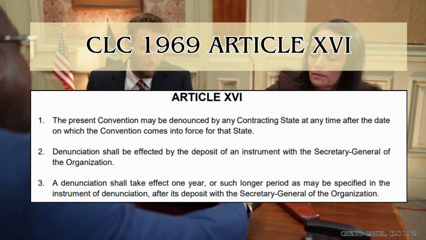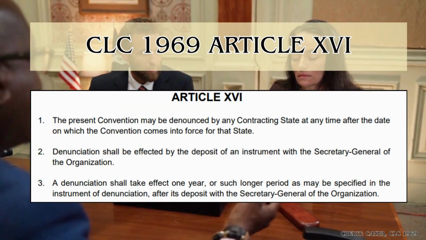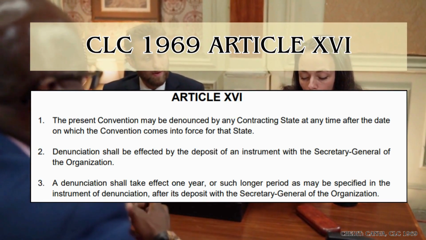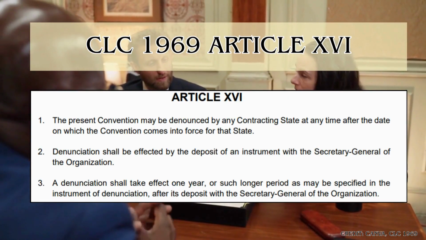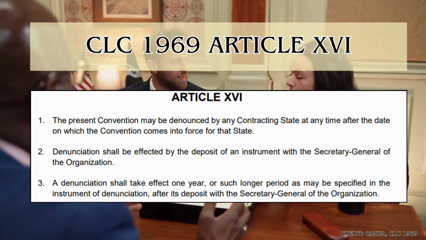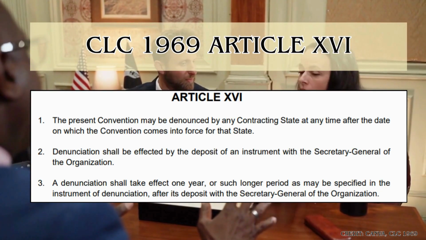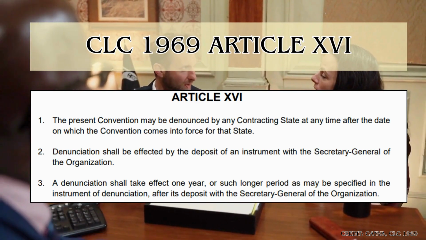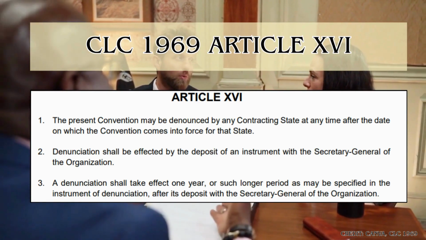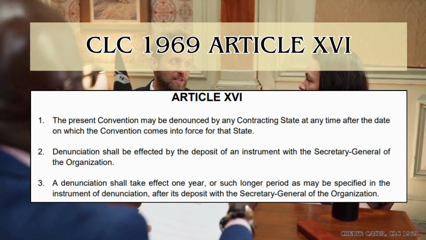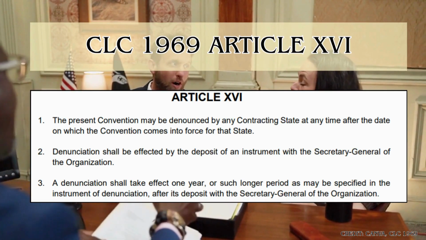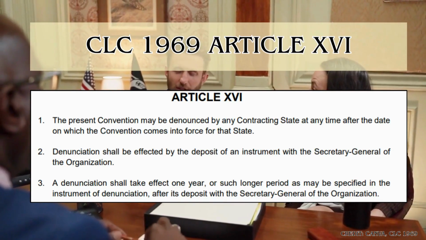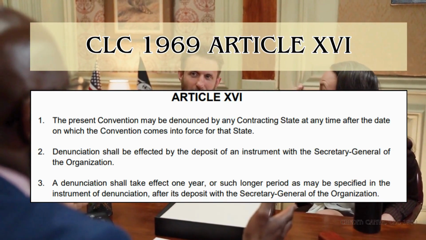For example, CLC 1969 Article 16 states the conditions of denunciation, which are: 1. The present convention may be denounced by any contracting state at any time after the date on which the convention comes into force for that state. 2. Denunciation shall be effected by the deposit of an instrument with the Secretary General of the organization. 3. A denunciation shall take effect 1 year or such longer period as may be specified in the instrument of denunciation, after its deposit with the Secretary General of the organization.